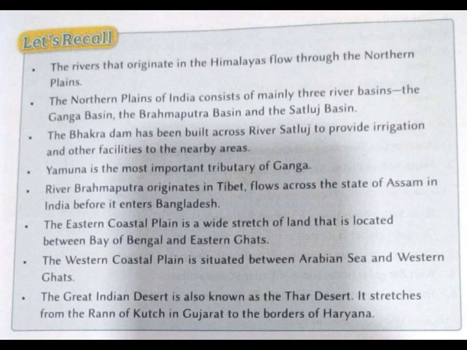The eastern coastal plain is a wide stretch of land that is located between the Bay of Bengal and the Eastern Ghats. The western coastal plain is situated between the Arabian Sea and the Western Ghats. The Great Indian Desert, which is also known as the Thar Desert, stretches from the Rann of Kutch in Gujarat to the borders of Haryana.